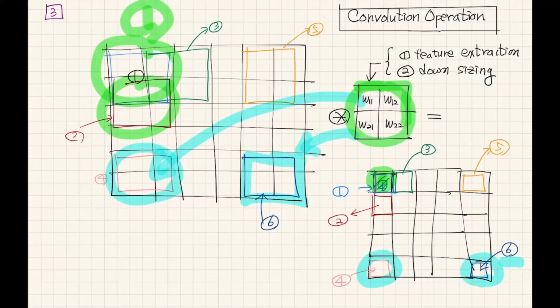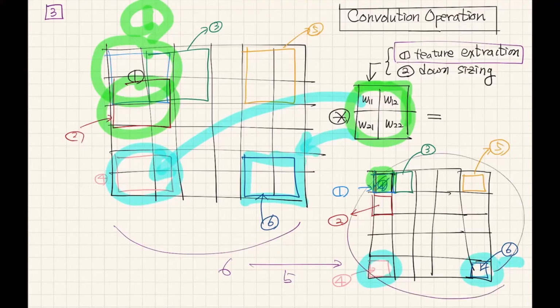There are two purposes of the convolution operation. The main one is feature extraction. Also, the size of the input is changed to a smaller output matrix, so the second purpose is the downsizing of input images.